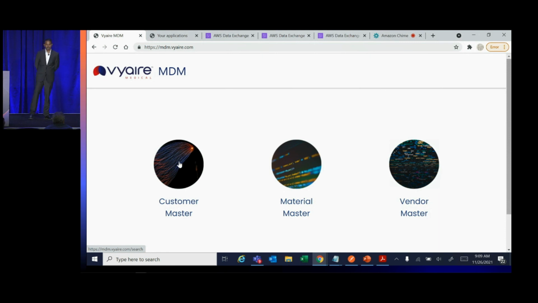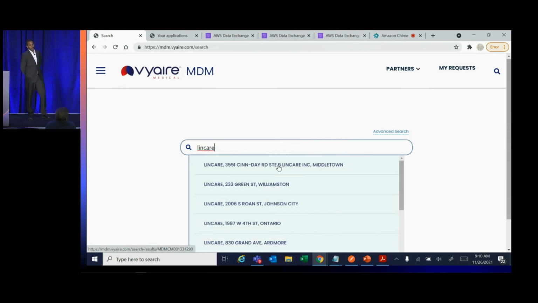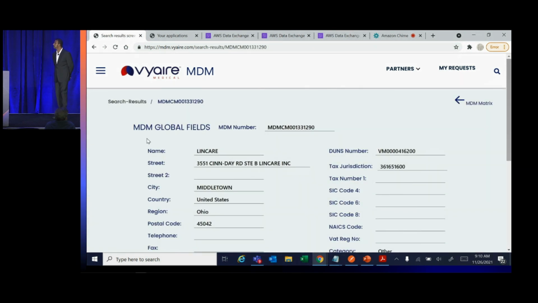Here is a quick view of the MDM platform. Click on it, and here we're going to search for the customer's information. For this specific example, we will look at Lincare, one of the hospitals that Wire does business with. As you see, we have the customer's information, their name, street address, and other information. Today, Wire's Master Data Management Platform integrates with a third-party data provider for enriching the customer's information. This platform authenticates with the vendor's preferred security model.